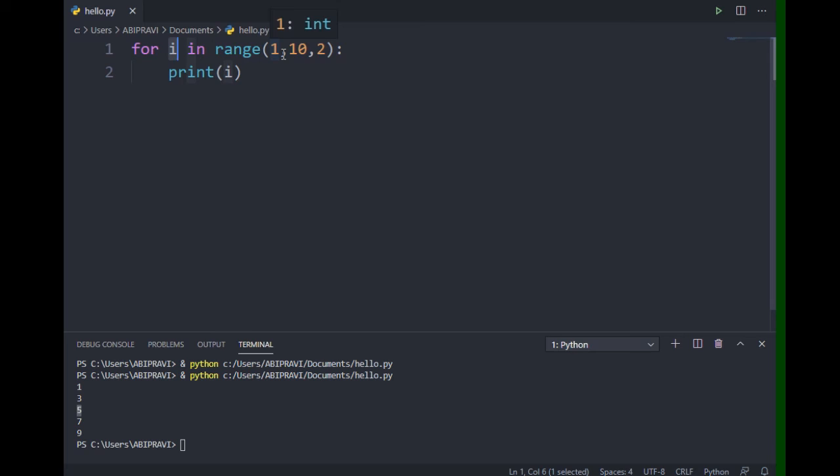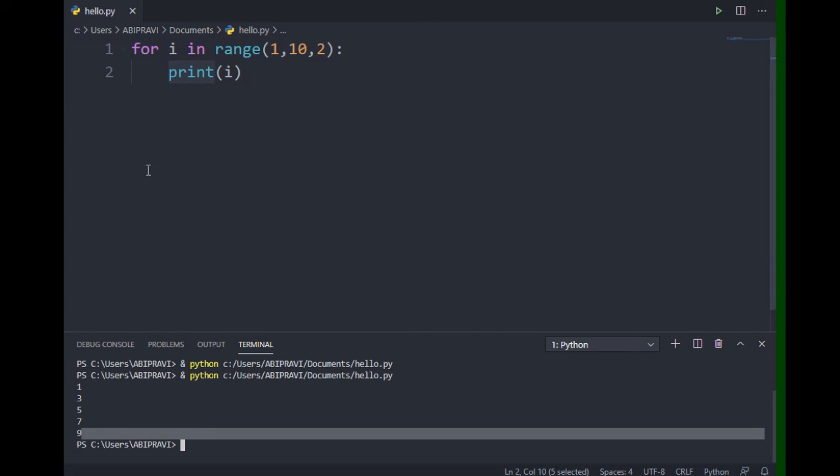Now the value of i is 7. It goes back to the top, steps by 2 and checks the condition. Yes, it is true, so i becomes 9 and 9 is printed. After that, it is incremented by 2 and the value of i becomes 11, and the condition becomes false. After that, it exits the loop. So this is the for loop.